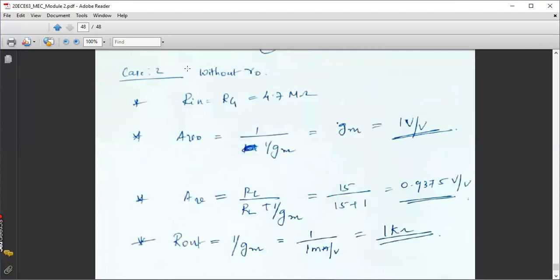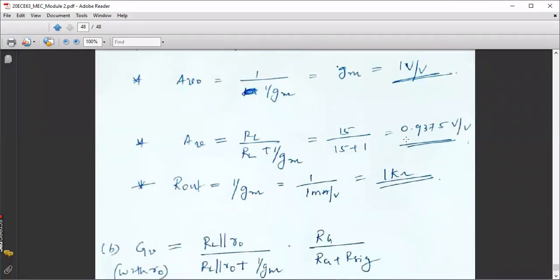Okay, so again we have a perfect unity gain here, AV0. So if you are discarding the effect of small letter R0, it will behave as an ideal source follower where the gain is perfectly equal to 1. Again, that depends upon the transconductance Gm. You know that the transconductance will be always closer to unity only. You won't have much higher transconductance value for a MOSFET whenever we are configuring it in a common drain mode.